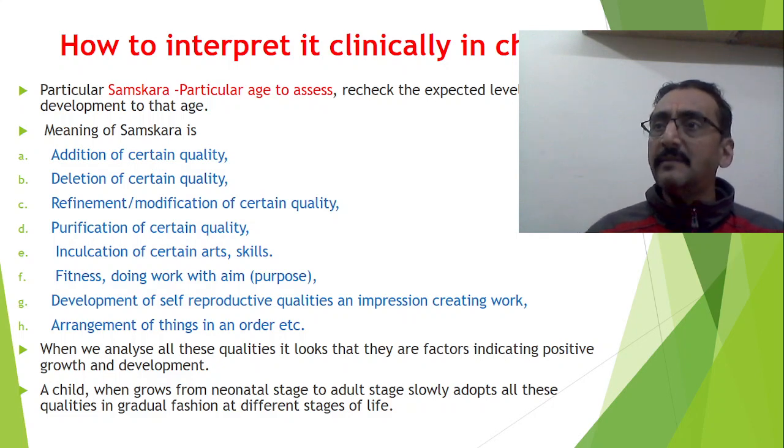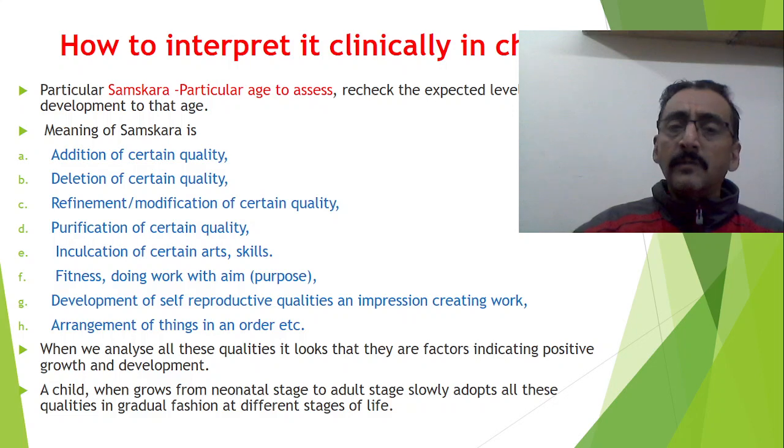Previously, when a child is 4 or 5 years old, he may be doing many activities, but those activities do not have any aim. But after 10 years, whenever a child does something, he has some aim, and he will do it skillfully. So these things have to be assessed. And if after 10 years he is still not doing any activities with a particular aim, that definitely suggests that the cognition level of the child is low. Similarly, fitness and doing work with an aim, then development of self-reproductive qualities, impression-creating work, and also arrangement of things in order.